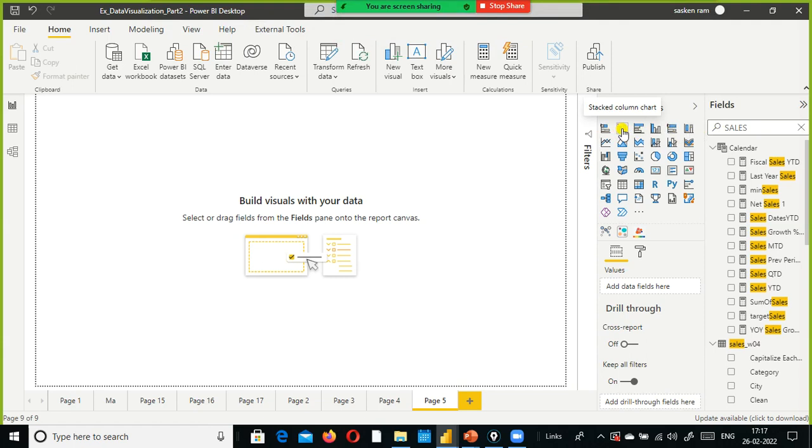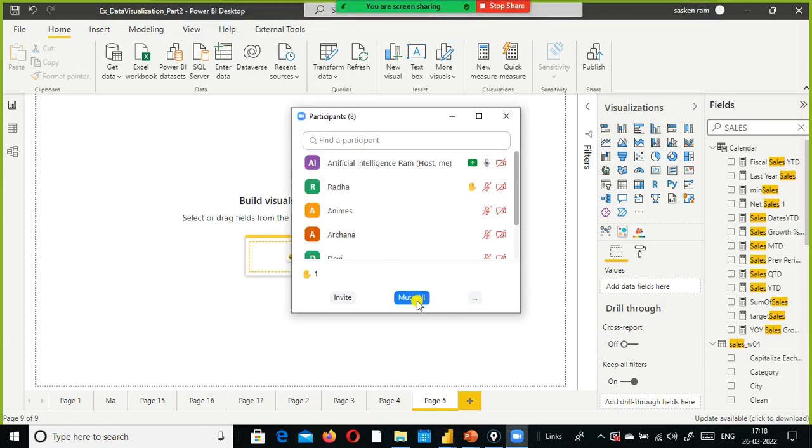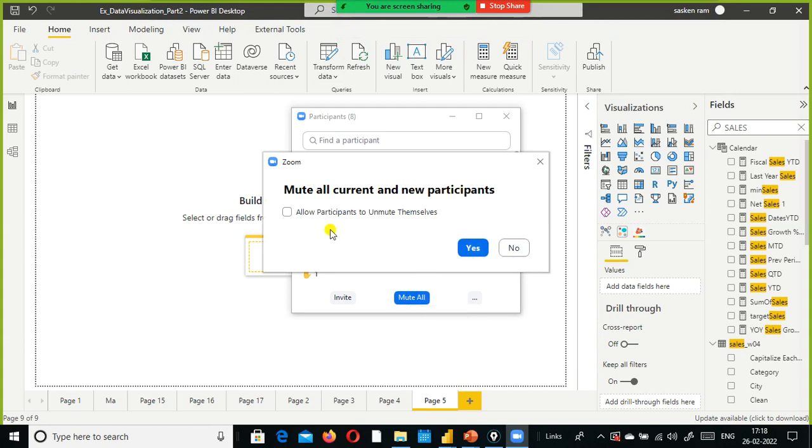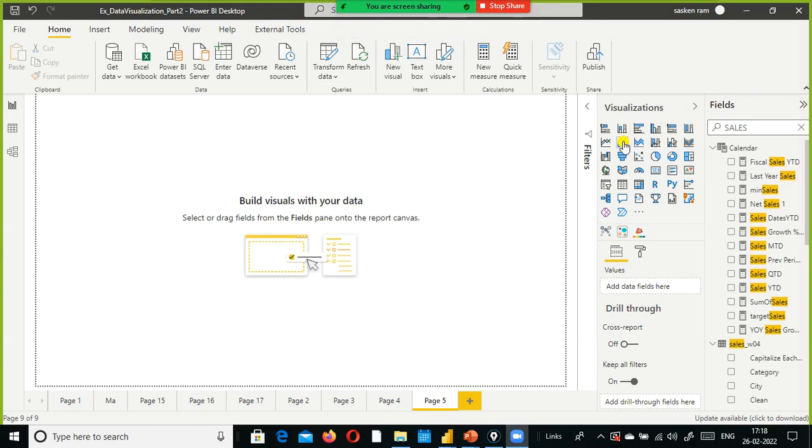Now you tell me what is the difference between stacked and 100% stacked bar chart, and when do we use stacked bar chart? Can someone tell me? Okay, I will unmute Anuradha. Yes, go ahead, Anuradha. Tell me what is the difference.